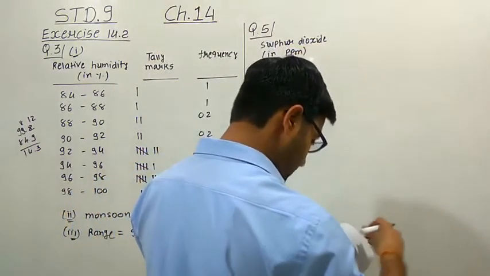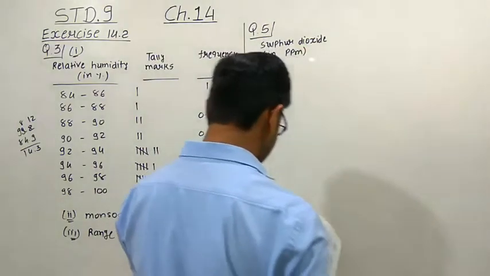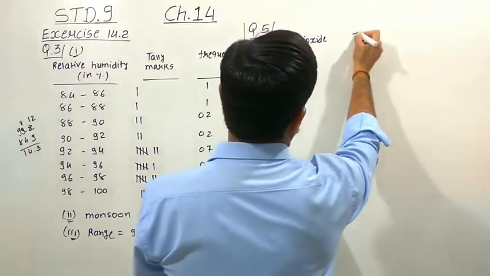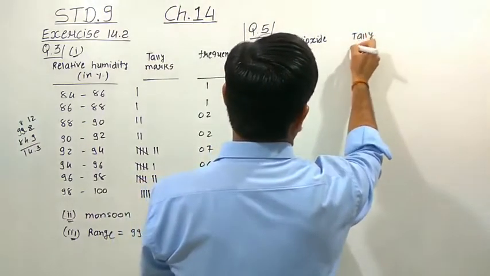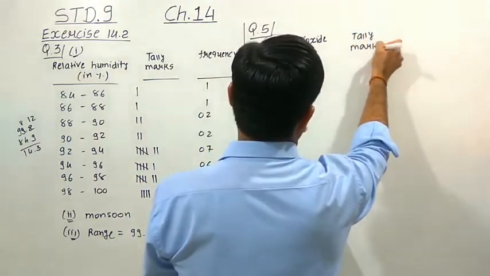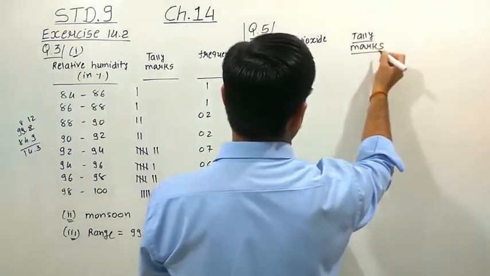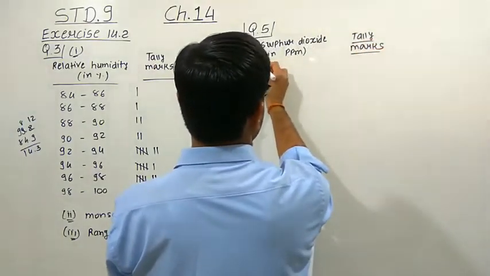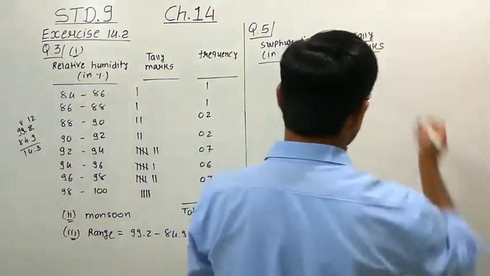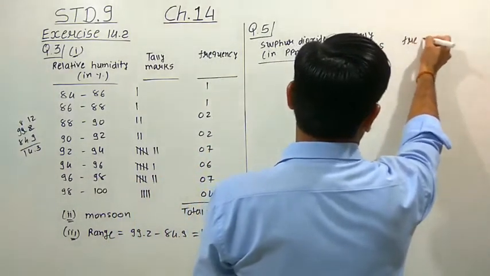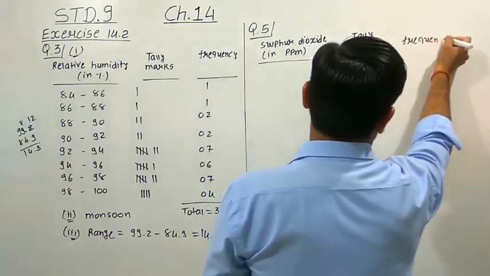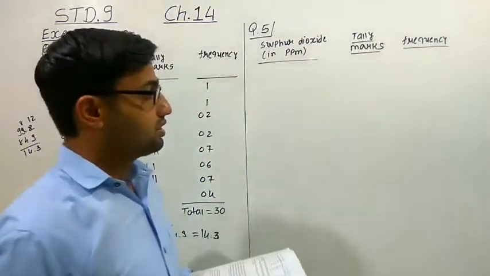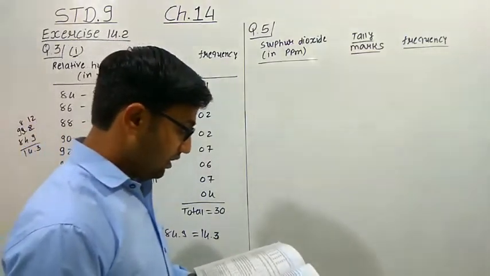Then here we have to make the tally marks. Actually you do not need to write the tally marks, but I think it will be easy if you make them, right? Then frequency. To distribute the data, these tally marks are actually very good to use.